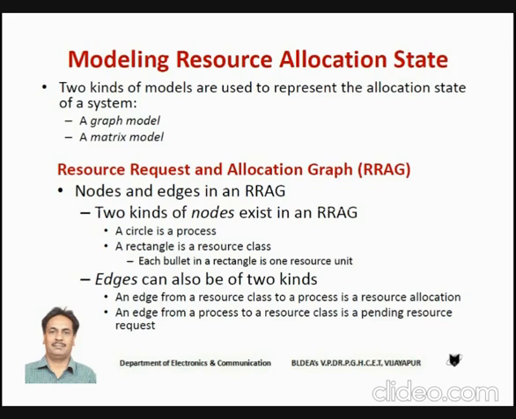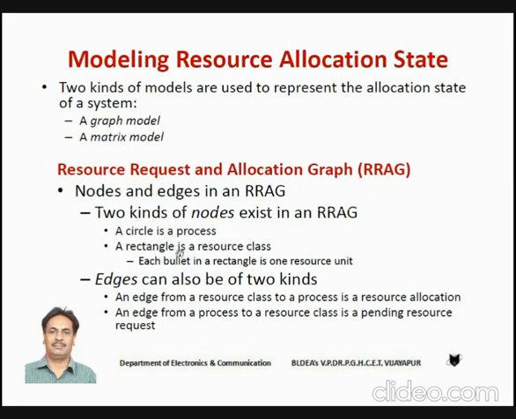In that case, we have printer 1, 2, and 3, and they belong to the class of printers. The resource class is printers, and the names of the resources are printer 1, printer 2, and printer 3. So in the graph, the circle indicates process and the rectangle indicates the resource class.